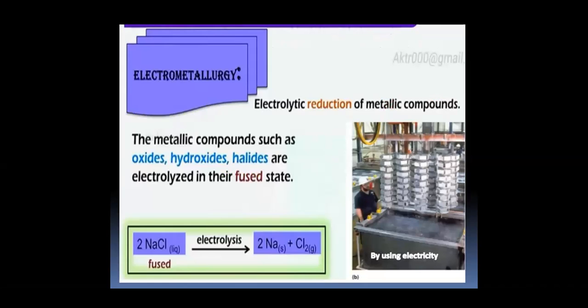Electrometallurgy. Electrometallurgy involves electrolytic reduction of metallic compounds. Metallic compounds such as oxides, hydroxides and halides are electrolyzed in their fused state. For example, sodium chloride on electrolysis gives sodium and chlorine.